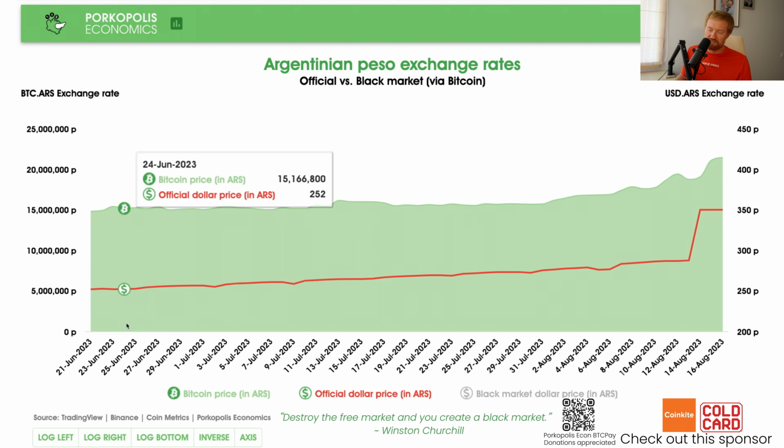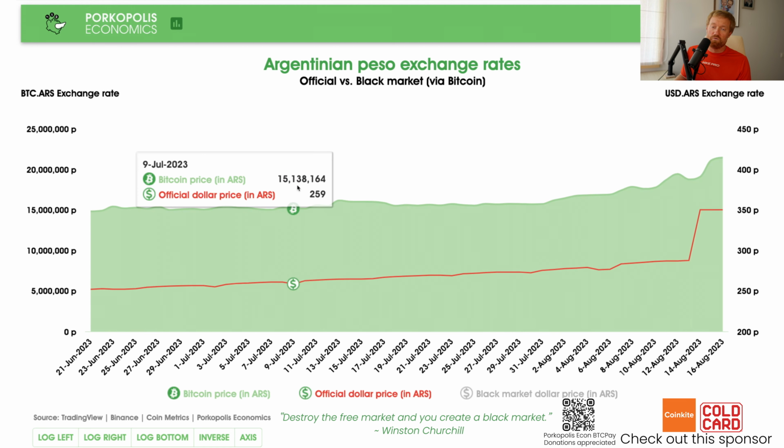And I wish it was longer. We could go back to 2019, but it's not actually relevant for just the strict illustration I want to show you here. If you find a market, and surely Argentinians, many South Americans, even in their own currencies, they know how to get Bitcoin at the right price, at the black market price, at the liquid market price. I'm sure I could find some Spanish-speaking websites that would give me longer-term price data, but this is an Argentinian peso market, and Binance has it. It's liquid. It's worldwide. This is the price of Bitcoin in Argentinian pesos.